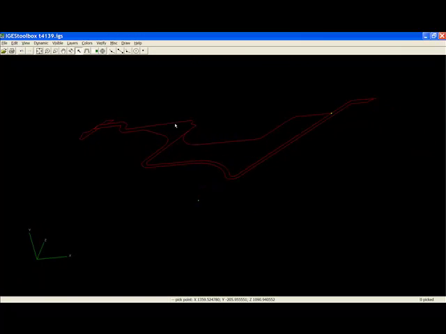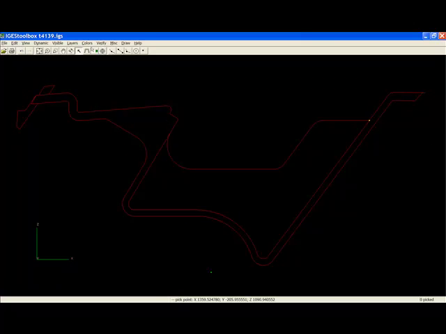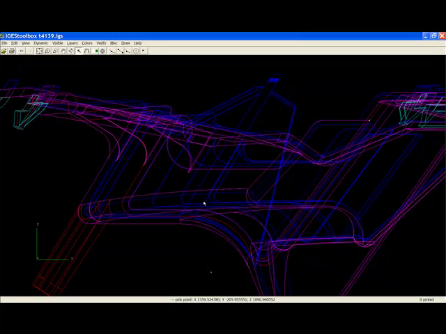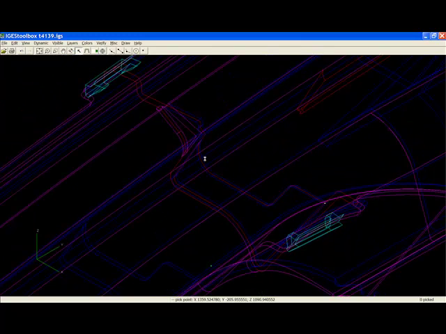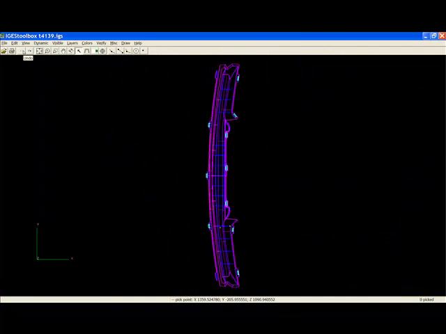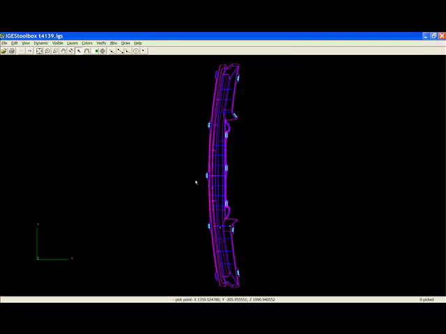Here comes my section. Okay, for our second exercise, we're going to go through the exercise of adding body lines that we did in the previous video.